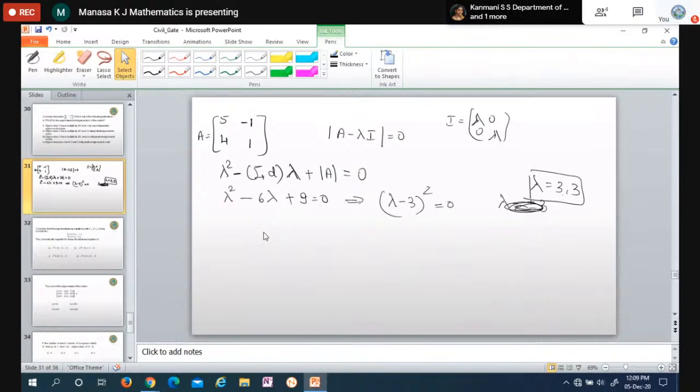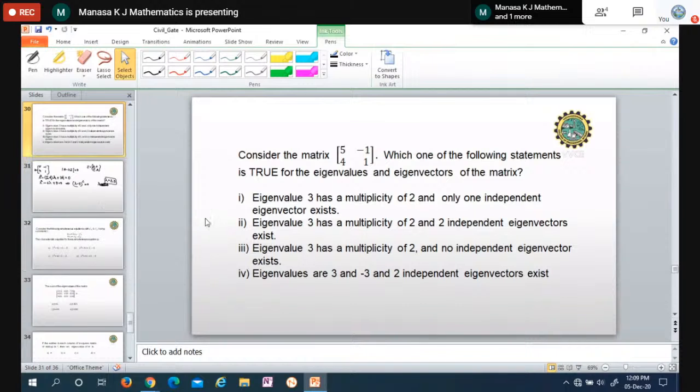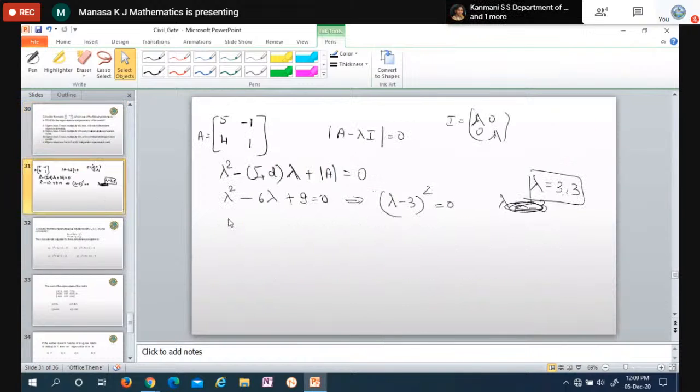To find the eigenvectors, okay, this is the given matrix. We get 5 minus lambda. You have to solve (A minus lambda I) x equal to 0. A minus lambda I is nothing but the diagonal element minus lambda, that's all.